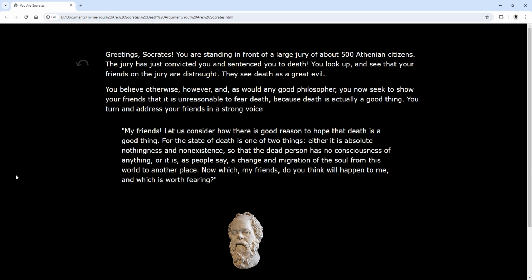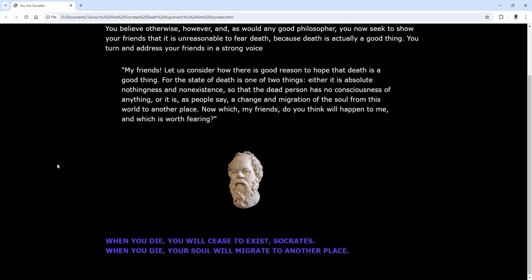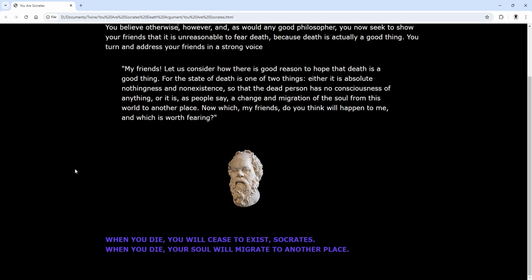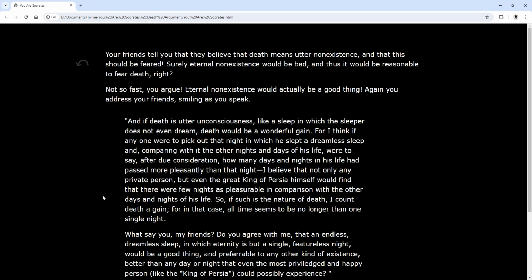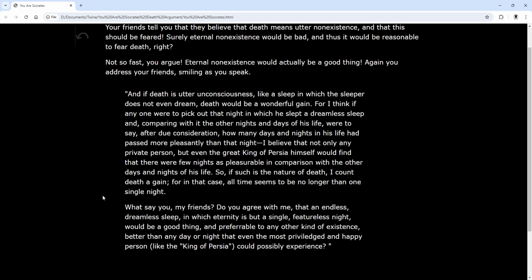So here's a small Twine, an interactive, nonlinear story that runs the reader through the main death argument from Plato's Apology. This is given by Socrates shortly after he has been condemned to death. And he actually makes several arguments, but this is the main one. And the landing page here just gives some background, and then it asks the reader, which do you think is going to happen? That you're going to cease to exist, Socrates is going to cease to exist, or your soul will go to another place, right?